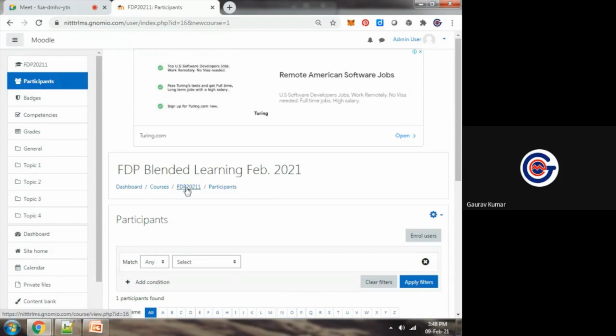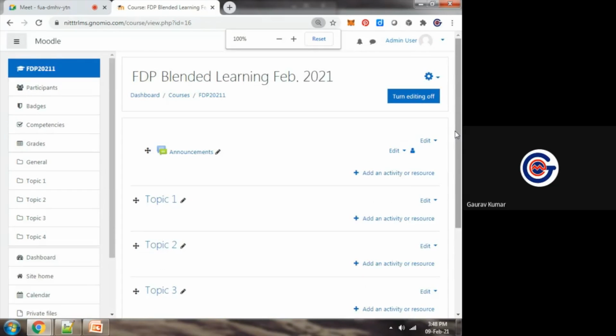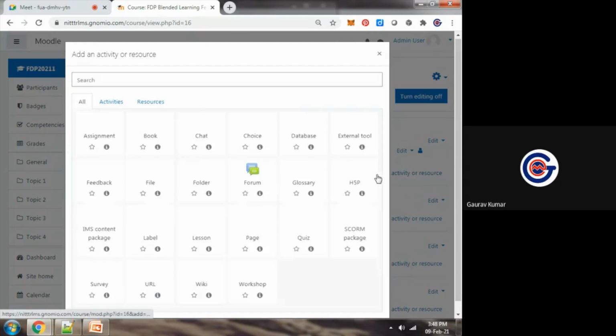Now we will see which features are available, and which type of panel is available to the teacher for delivery of content, with so many enormous modules. Now you can see here in this dashboard, I am the teacher, and suppose I want to deliver something to my students.